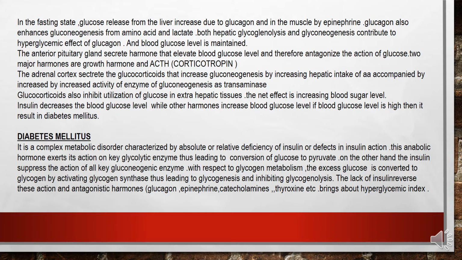With respect to glycogen metabolism, the excess glucose is converted to glycogen by activating glycogen synthase, thus leading to glycogenesis and inhibiting glycogenolysis. The lack of insulin reverses these reactions, and antagonistic hormones like glucagon, epinephrine, catecholamines, thyroxine, etc. bring about hyperglycemia.